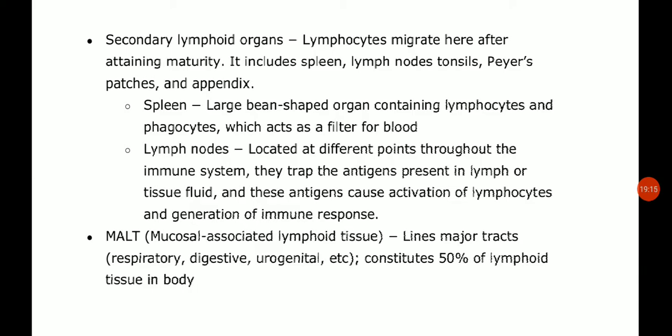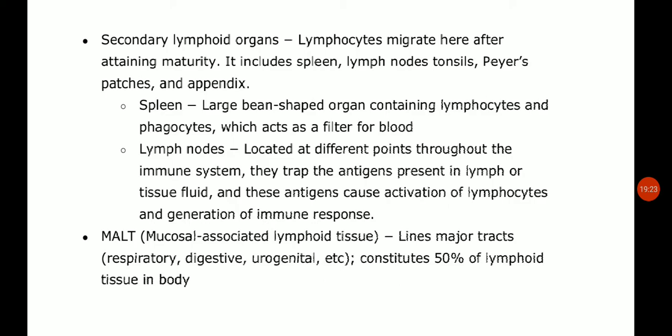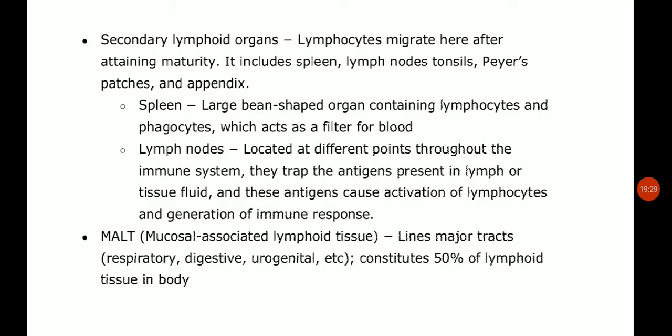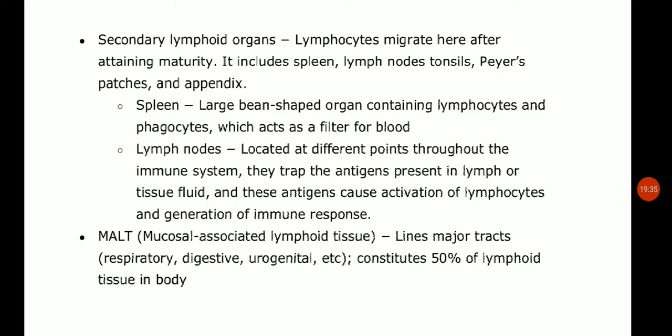And next are the lymph nodes. Lymph nodes are located at different points throughout the immune system. What are lymph nodes? Small bean shaped organs found at varying points along the lymphatic system. Where are lymph nodes found? For example the groin, armpit and mesentery. Each lymph node consists of a connective tissue framework and numerous lymphocytes and other cells that fill the inner space.